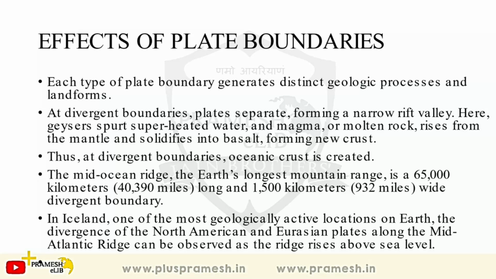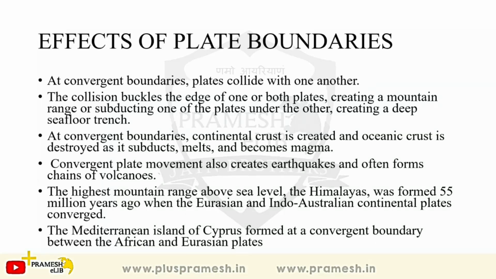And in Iceland, one of the most geologically active locations on the earth, there is the divergence of the North American and Eurasian plates, and you can see that there are ridges below the ocean near Iceland also. It is because the North American and the Eurasian plates are moving away from each other in that location. So they are again a divergent plate boundary.